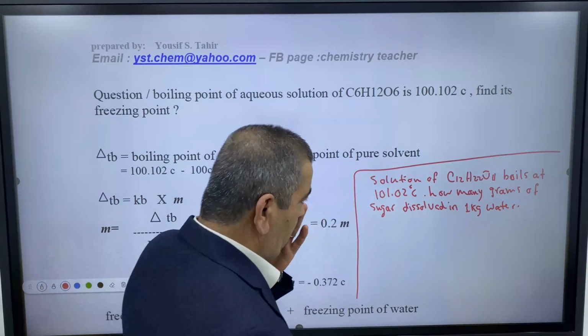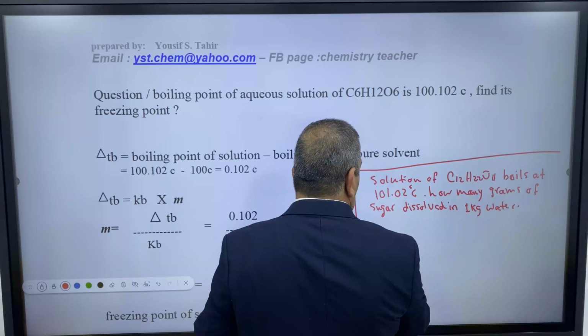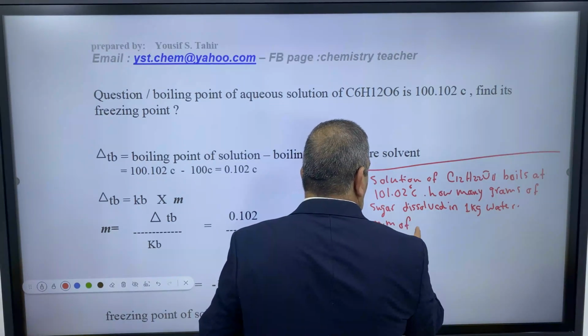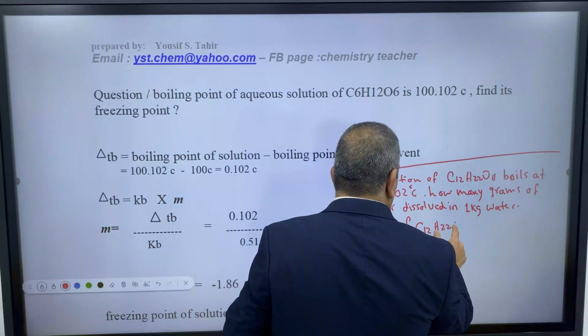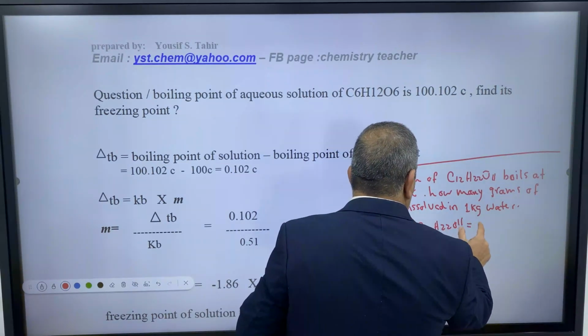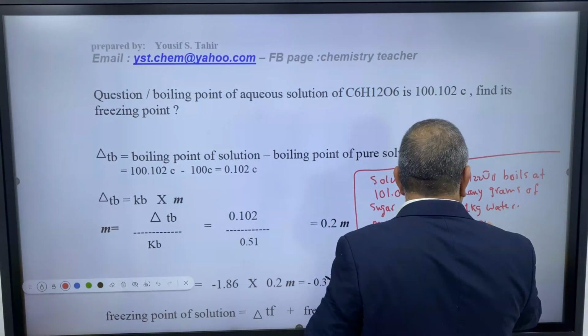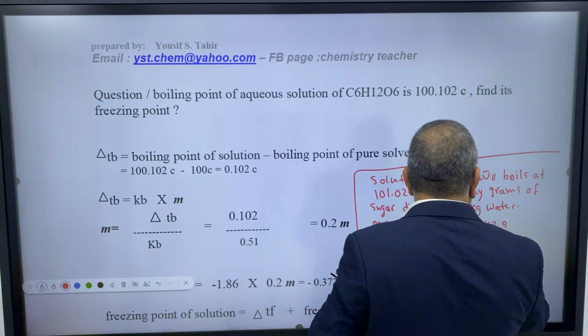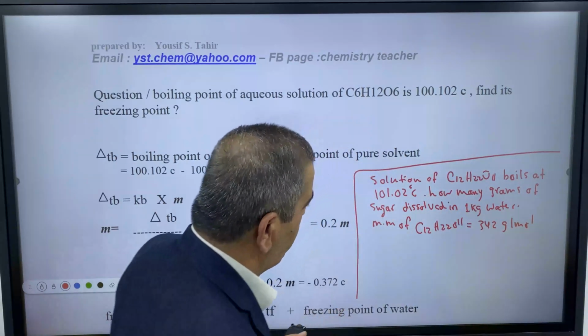Of course, we will have the molar mass here. We will say the molar mass of sucrose, C12H22O11, equals 342 gram per mole.